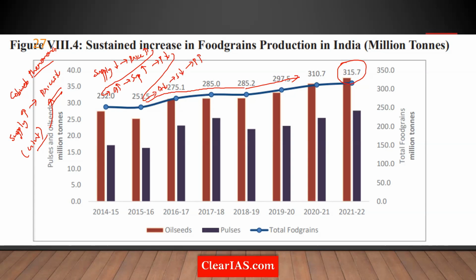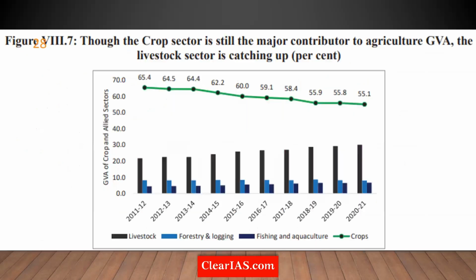So this is like a chain. One year it increases, one year it reduces. This is what we call the cobweb phenomenon. It's like the web of a spider. That's where it comes from. So with regard to pulses and oil seeds, what you see is a cobweb phenomenon. You can't see a clear-cut increasing trend with regard to production. Keep that also in your mind.